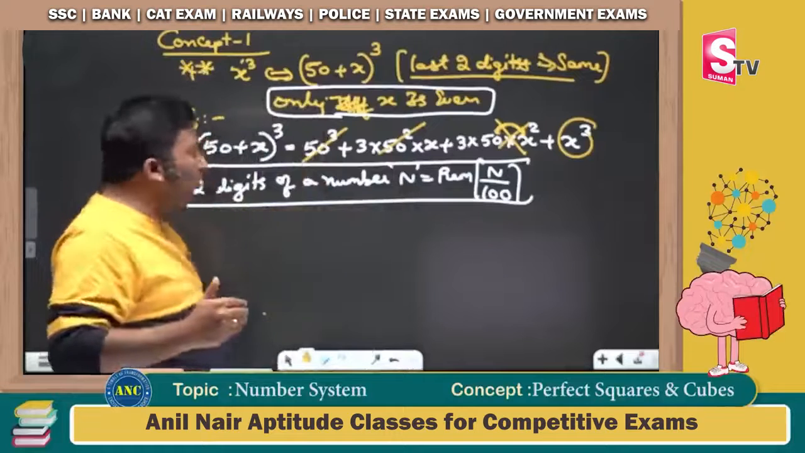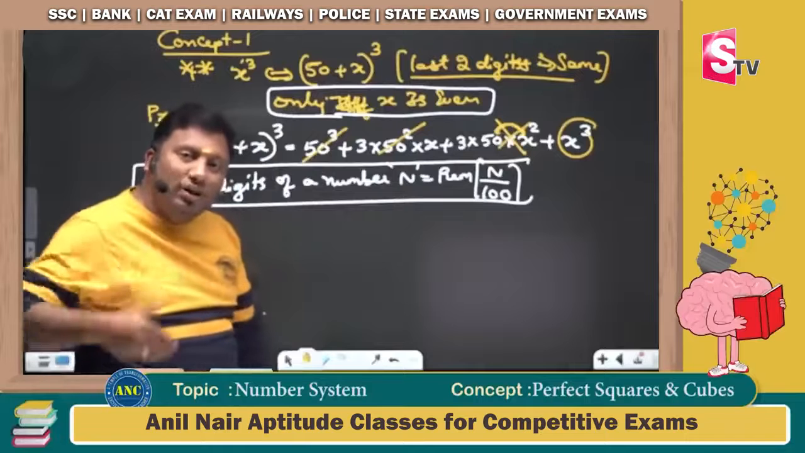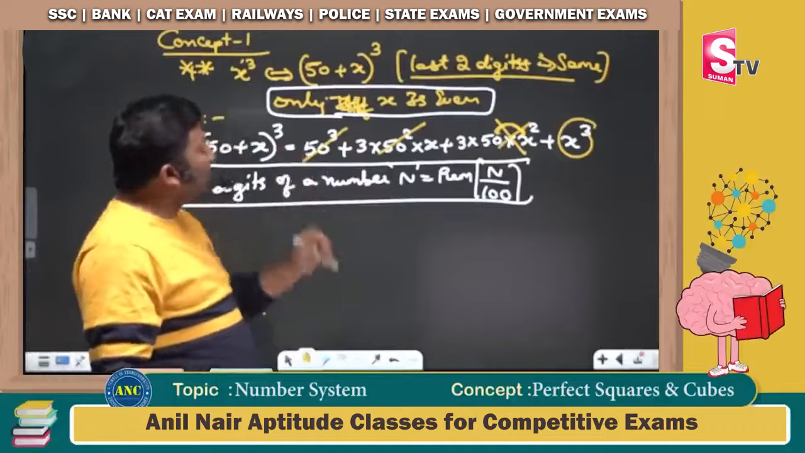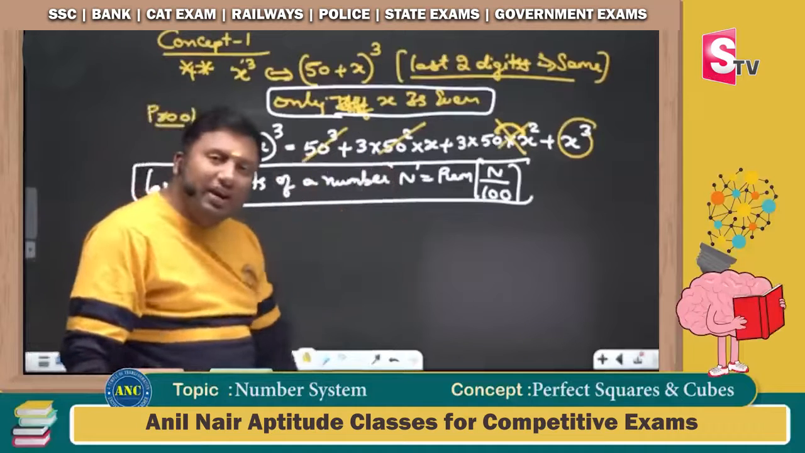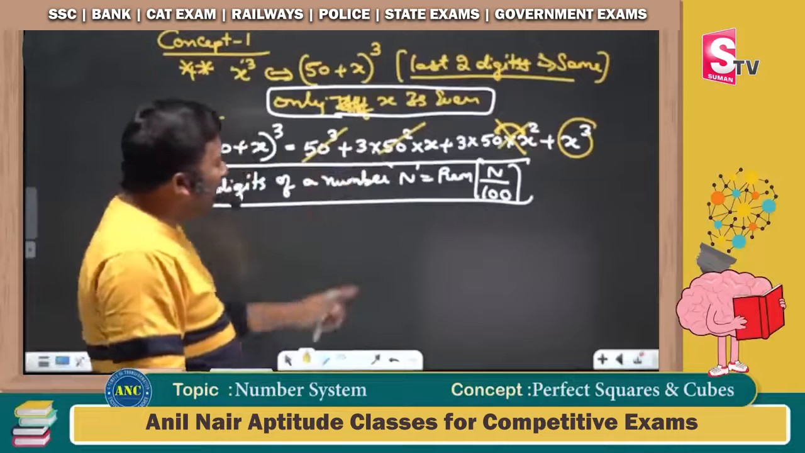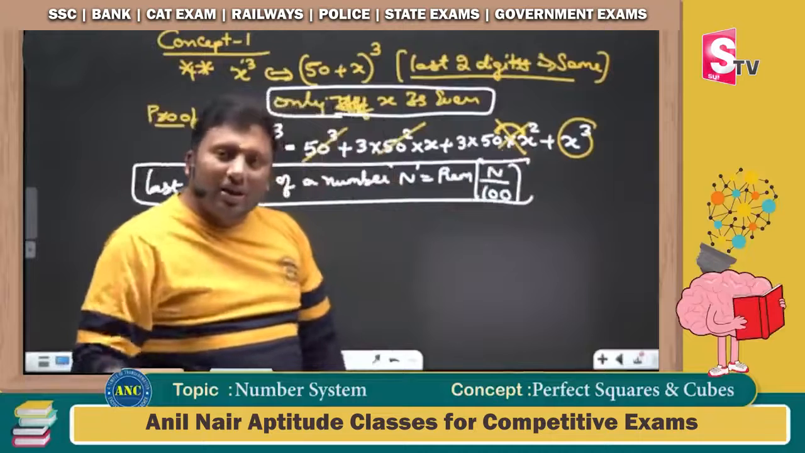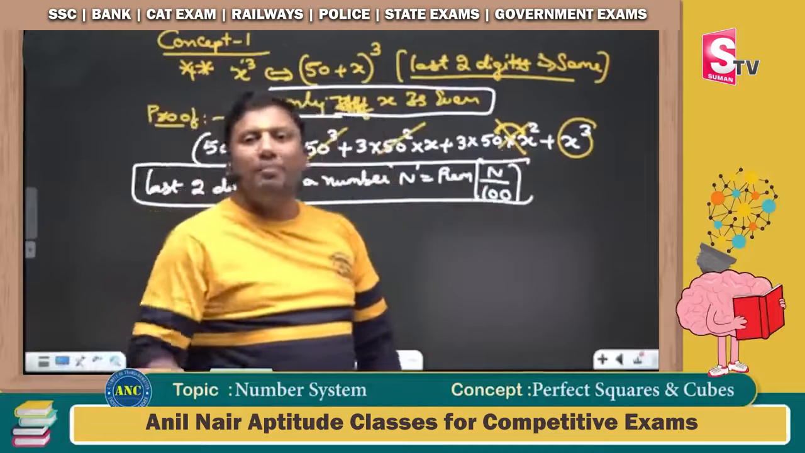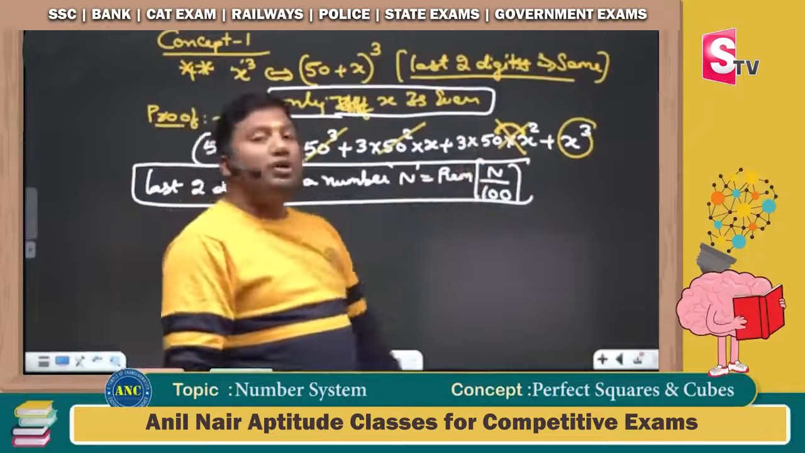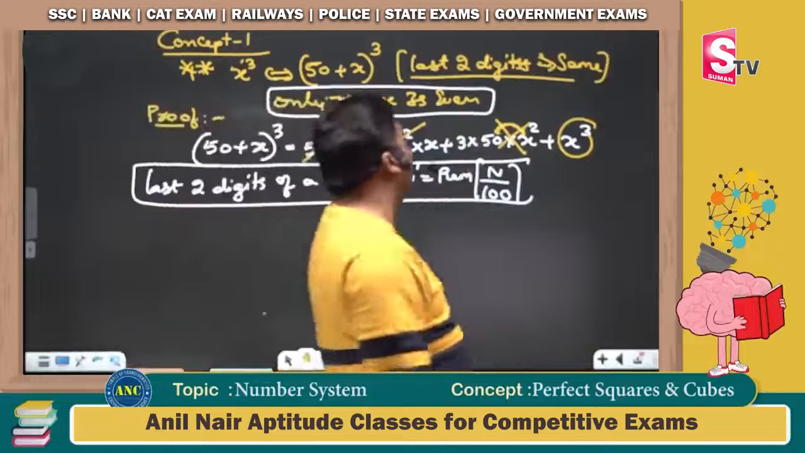Again, I am repeating the proof for it. 50 cube is 125 into 10 cube, and 10 cube is anyway divisible by 100. First term divisible. 50 square is 25 into 10 square, which is divisible by 100. Because x is even here, the even number squared is a multiple of 4. An even number is of the form 2k, and 2k whole square is 4k square. 4 into 50 is divisible by 100. What is remaining? x cube.